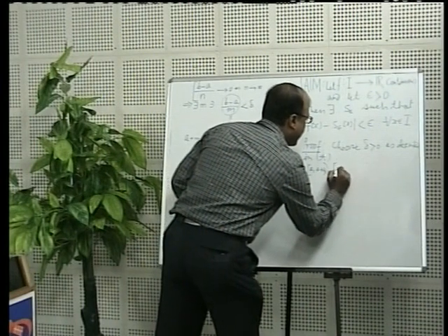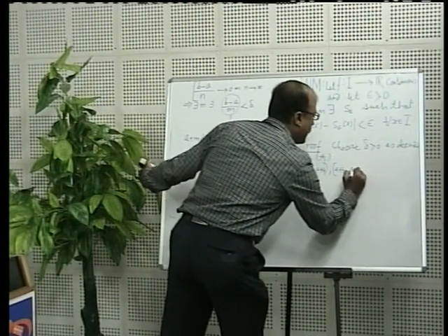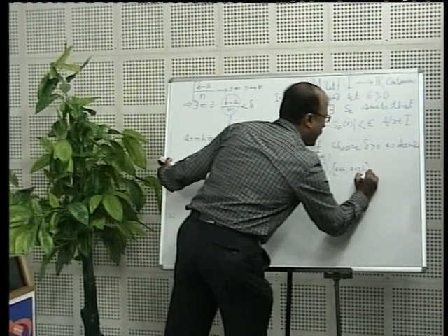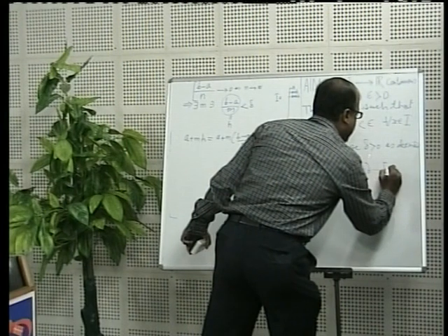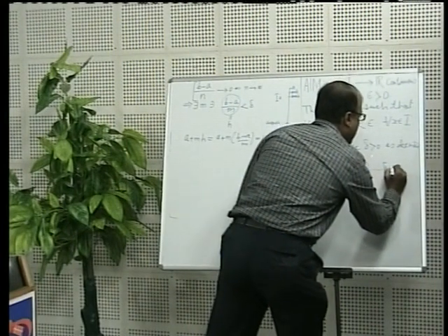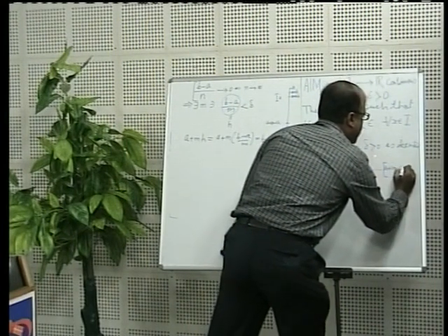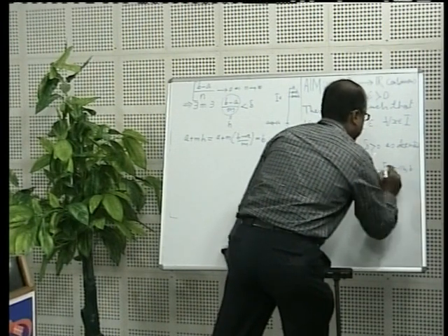Then next I'll take A plus H to A plus 2H and so on. The last one will be A plus (M minus 1)H to B. We'll close this here.